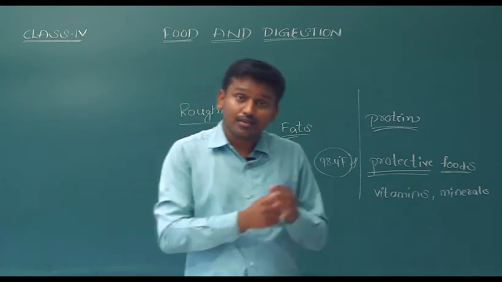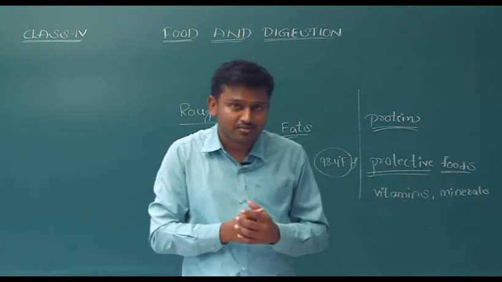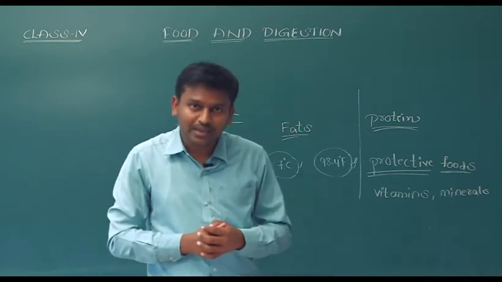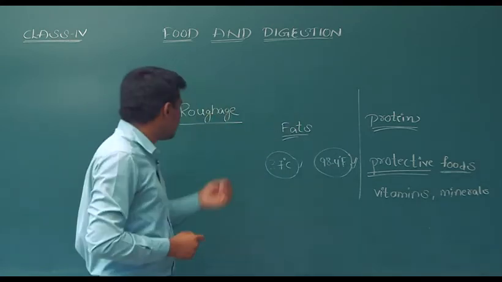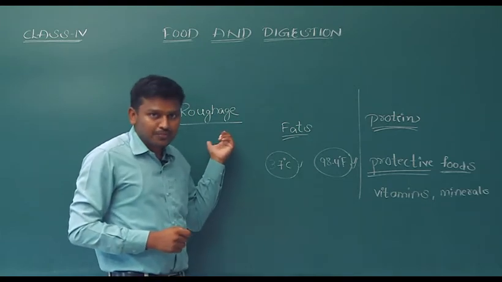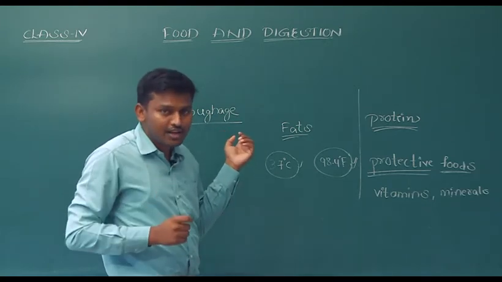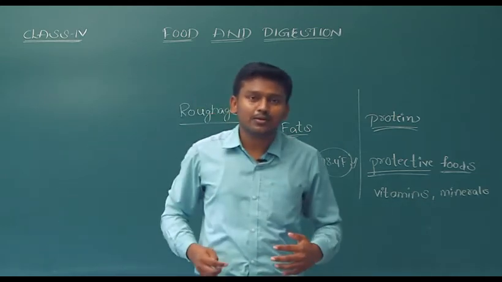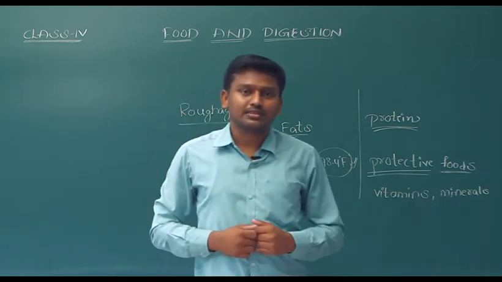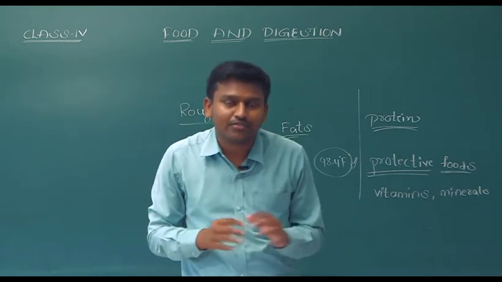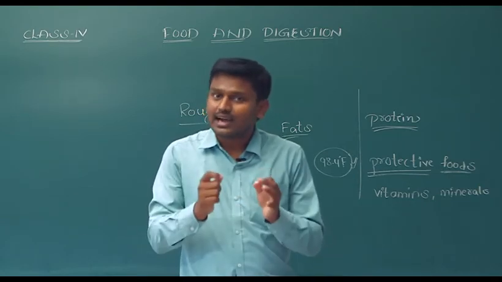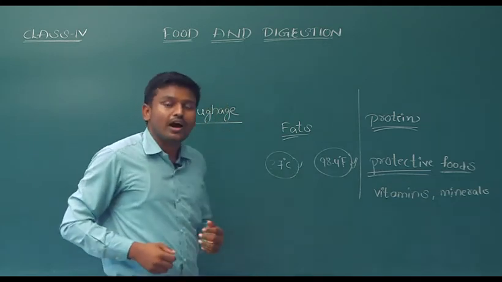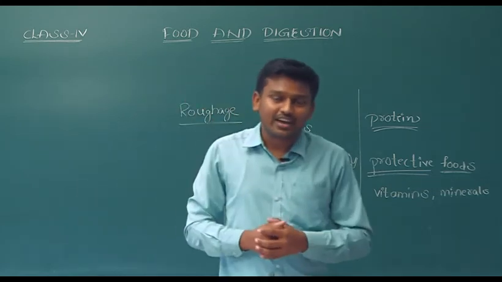For example, we can see constipation. Some elder people face this constipation problem. We can prevent that constipation with this roughage. When we take roughage adequately, we can prevent constipation. Some elder people feel uncomfortable. They do not attend the nature call every day. For those people, these roughages will help them to attend the nature call every day.